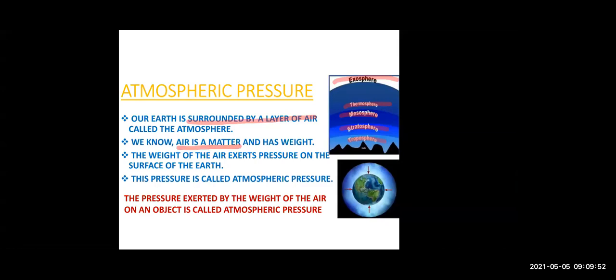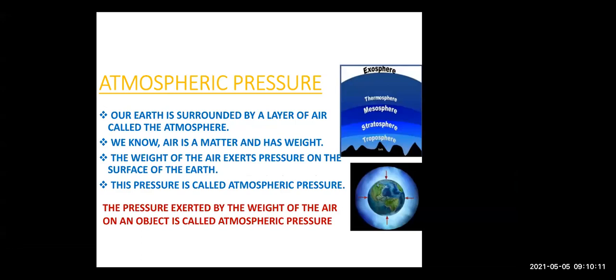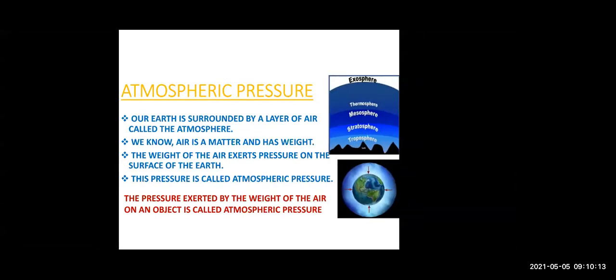Now, air is what? Air is a matter, right? And all matter has weight. So air is also a matter, it has weight. Now, if it has weight, then it is going to exert that weight on the lower layers. For example, if you see in this diagram, then the weight of the exosphere will be taken by the thermosphere.